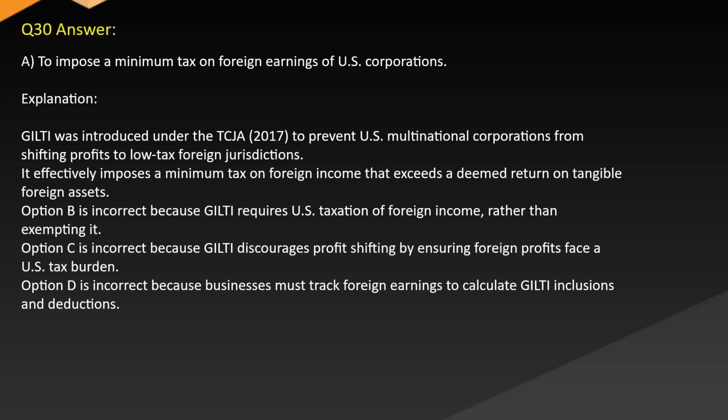Answer A. To impose a minimum tax on foreign earnings of U.S. corporations. Explanation. GILTI was introduced under the TCJA 2017 to prevent U.S. multinational corporations from shifting profits to low-tax foreign jurisdictions. It effectively imposes a minimum tax on foreign income that exceeds a deemed return on tangible foreign assets. Option B is incorrect because GILTI requires U.S. taxation of foreign income rather than exempting it. Option C is incorrect because GILTI discourages profit shifting by ensuring foreign profits face a U.S. tax burden. Option D is incorrect because businesses must track foreign earnings to calculate GILTI inclusions and deductions.